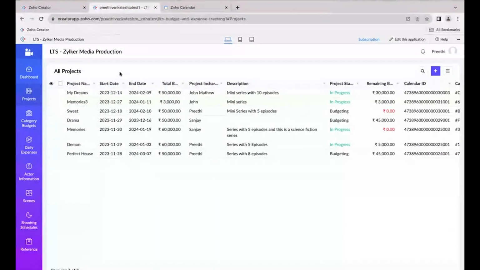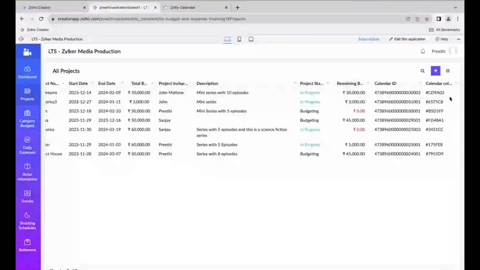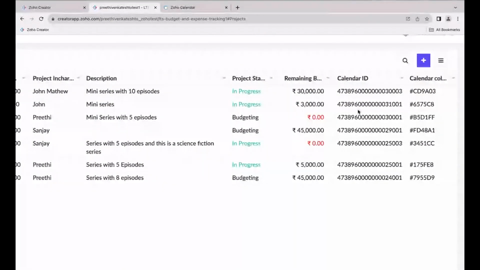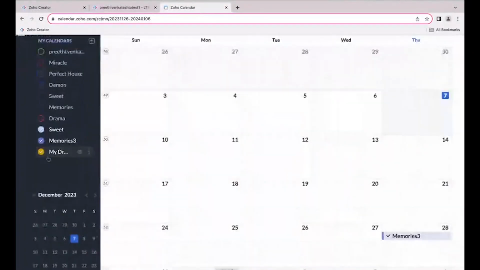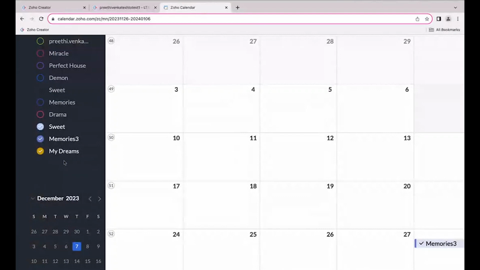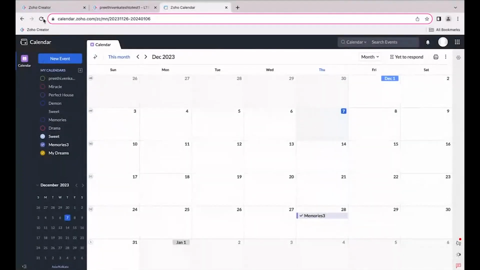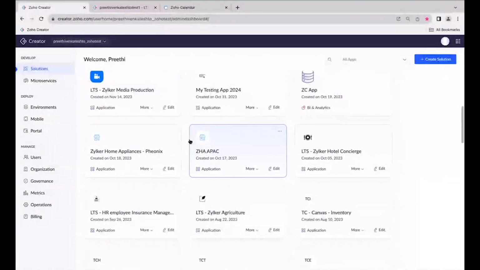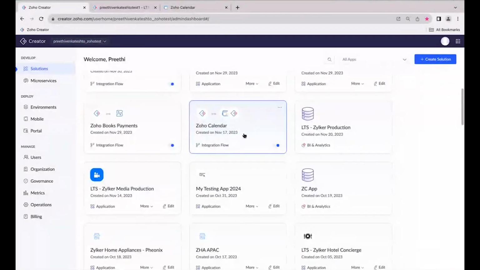So whenever I create a project, at the end I can see two things, that is the calendar ID and the calendar color. Every time I create a project, a calendar will get created for that particular project name in my Zoho calendar. For this purpose, we have used something called an integration creator.